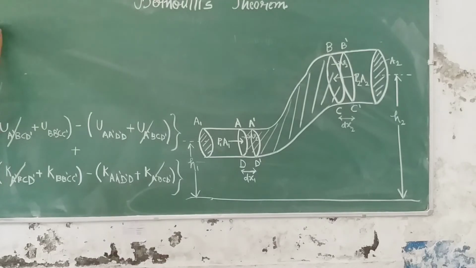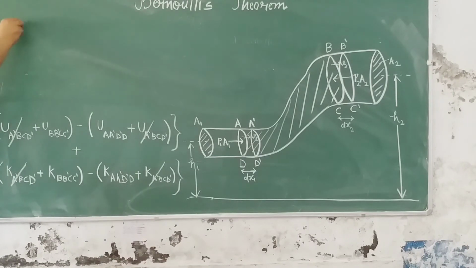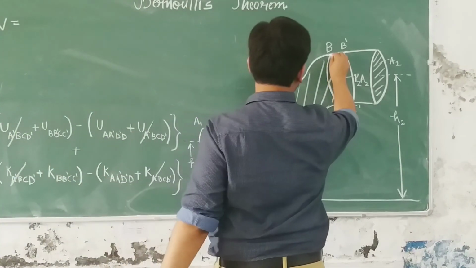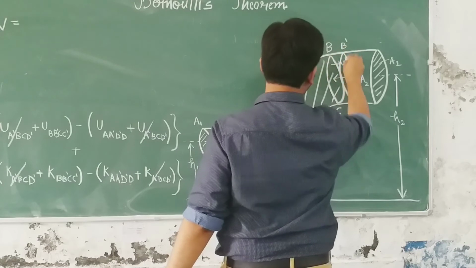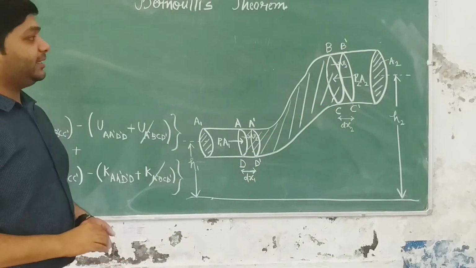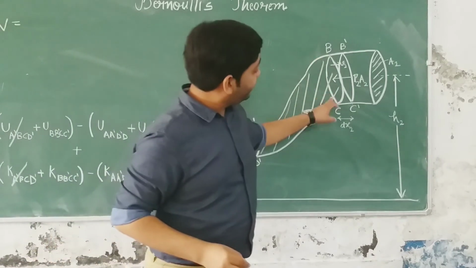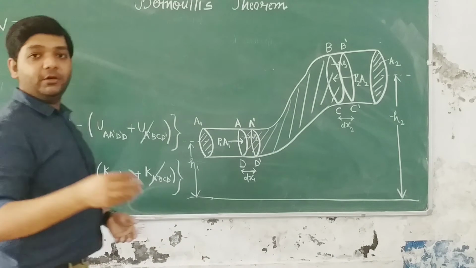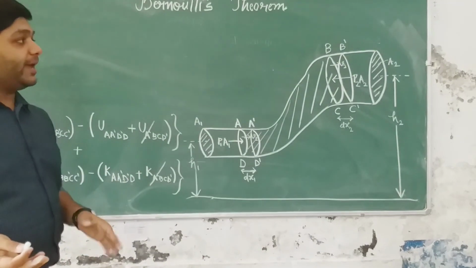So we write W is equal to what? U of B B dash C C dash, that is, the potential energy of B B dash C dash C. We want to write its potential energy. Okay? So this is the volume of the fluid. Now we want to write the potential energy for this. We know the formula for potential energy is mgh.